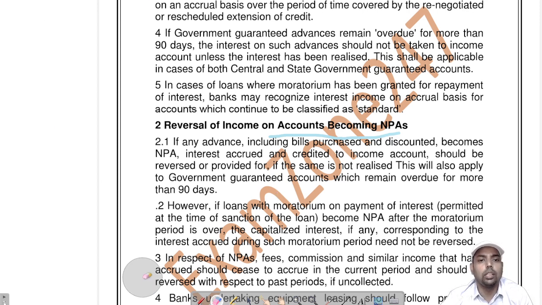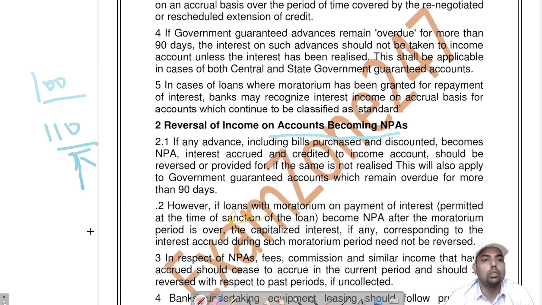Suppose you have sanctioned 100 rupees, and interest accrued is 10. If you have counted this 10 rupees into income, you have to reverse it. Okay, you have to reverse it.